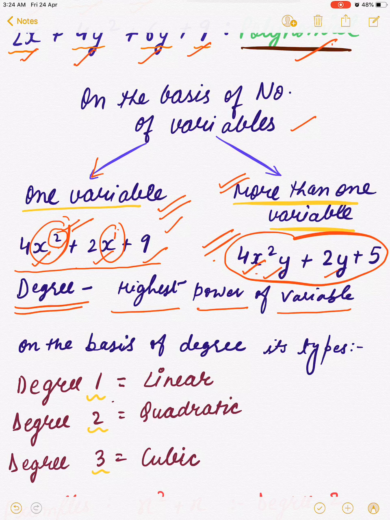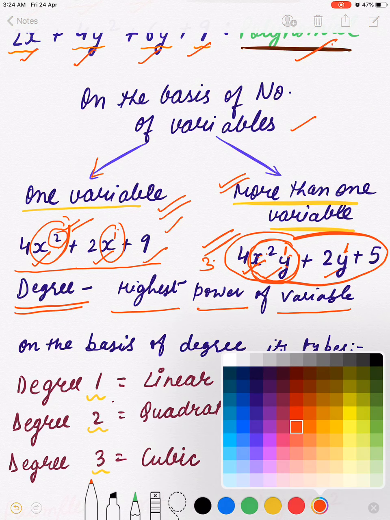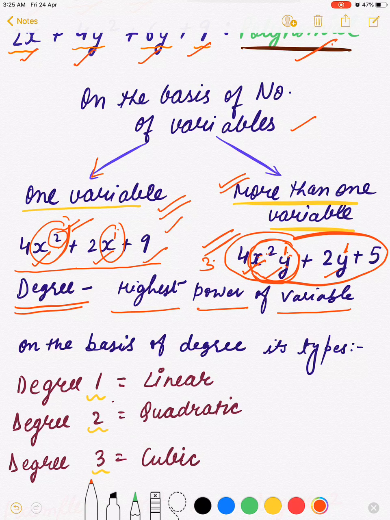In this case, second case here degree will be, exponent will be counted by adding both the variables. So you see this term exponent will be 3. This term exponent is 1. This term exponent is 1. And this term exponent is total 3. So its degree will be 3 here. What will be its degree? Its degree will be 3 only. We'll just add 2 and 1 and its degree will be 3.